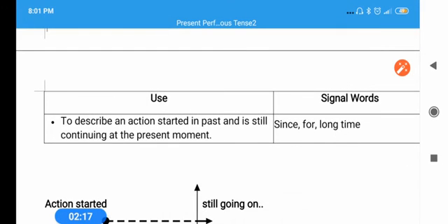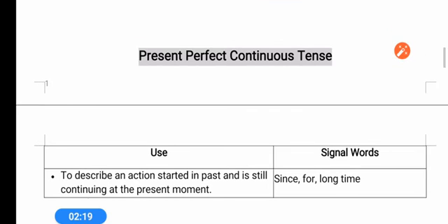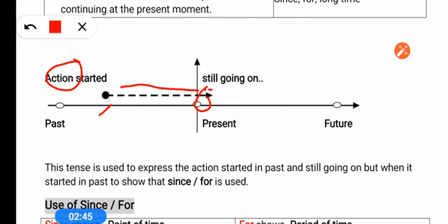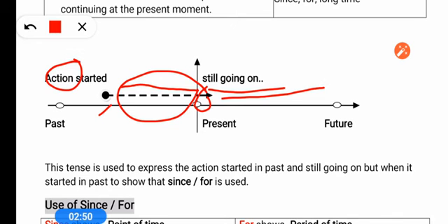You see that present perfect continuous tense, perfect is also there and continuous is also there. It means it shows perfect also and continuous also. By this diagram you can understand this tense is used to tell that any action started in past and it completed till here, and this is the present one here, but still it is going on. So some part has completed and some part is going to be completed. It means it is in action.